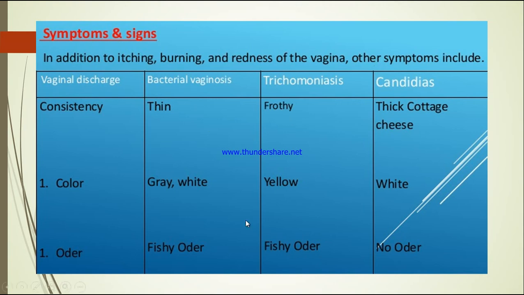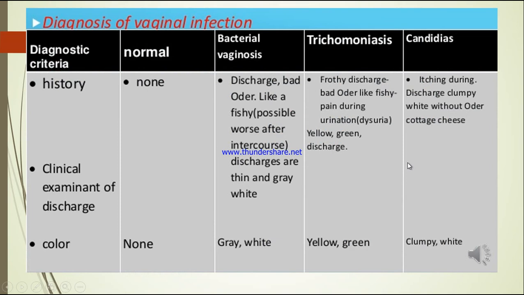Based on the category. Now coming to the diagnostic test, or the diagnosis of vaginal infection. The diagnostic criteria we will base on history, clinical examination of discharge, and color, based on the classification of vaginitis, that is bacterial vaginosis, trichomoniasis, and candidiasis, and this is normal.